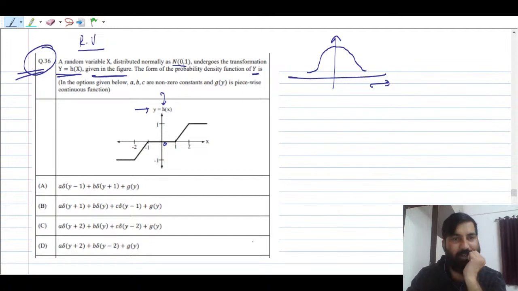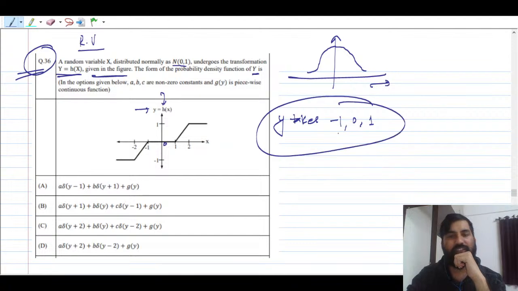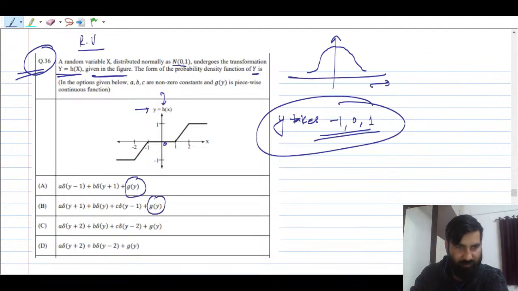So y is taking 1, y is taking 0, y is taking -1. So in the options, if you come down in the options, y is a random variable that takes -1, 0 and 1. These are the discrete values that it takes, and some continuous value also. So that's why they have given these g of y in all the options.